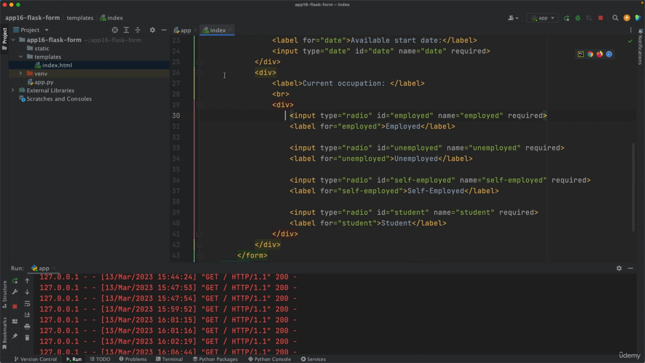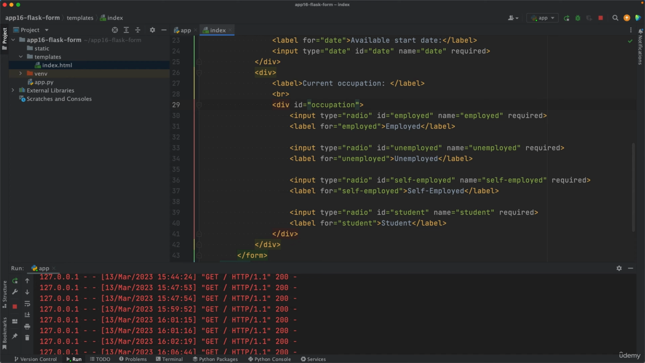So notice we have 2 divs, right? We have that div, it opens here and it closes in here, and that div element encapsulates all the radio buttons plus this label here, current occupation, plus the break line. And then we have this other div element which opens here and it closes here. This encapsulates only the radio buttons, and now we can go inside this div tag here and add an ID which will be equal to